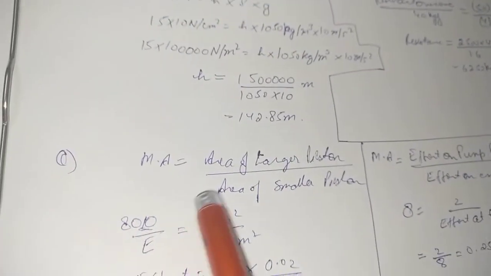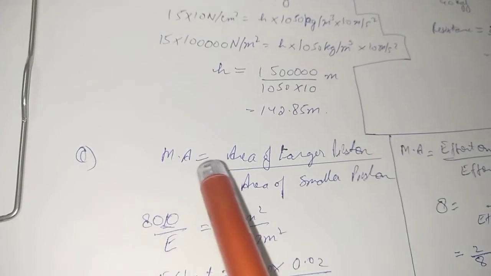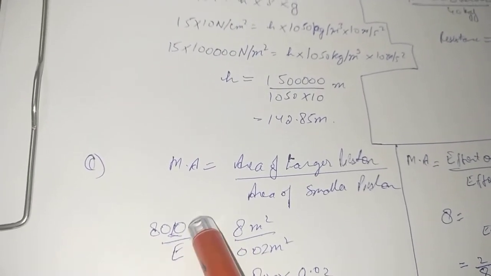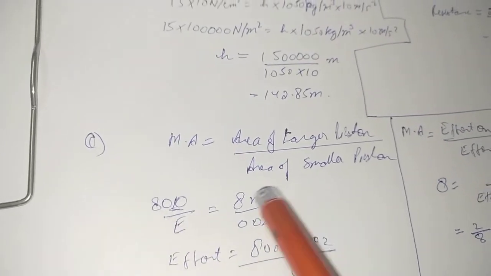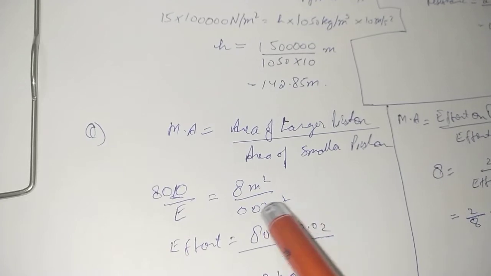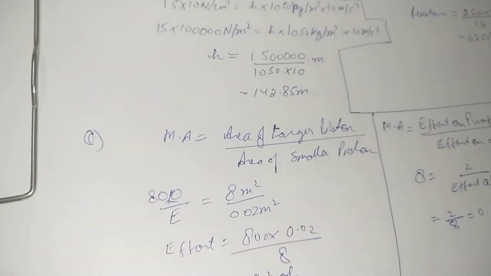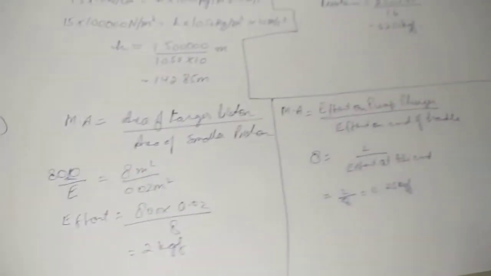As we know, mechanical advantage is equal to the area of the larger piston upon the area of the smaller piston. Mechanical advantage is always load upon effort. Load, how much we have to lift, is 800 kgf upon the effort made, and this is the area of the larger piston upon the area of the smaller piston, 0.02 square meter. Cross multiplying, we get the value of effort, which comes out to be 2 kgf.